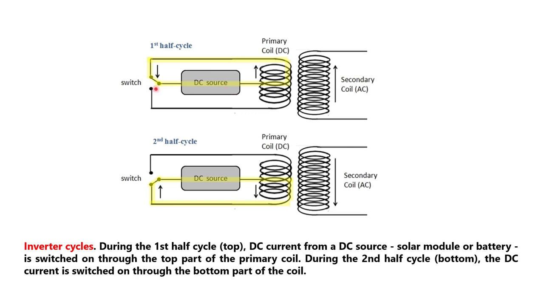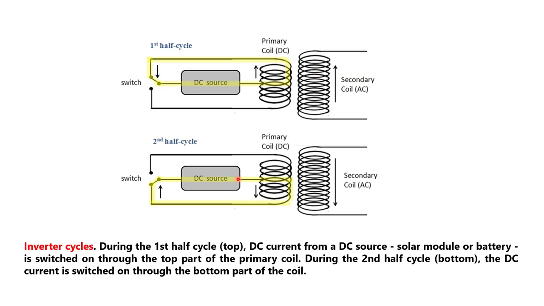This is the DC source. And as I have already told, for an inverter we use some high speed switches. So here we connect a switch. This DC source just behaves like a rotating magnet. So in the first case, or in the first half cycle, the DC current from the DC source flows in this direction. This DC current flows in the primary coil and generates a rotating magnetic field. Due to this magnetic field, an AC current is induced in the secondary coil.